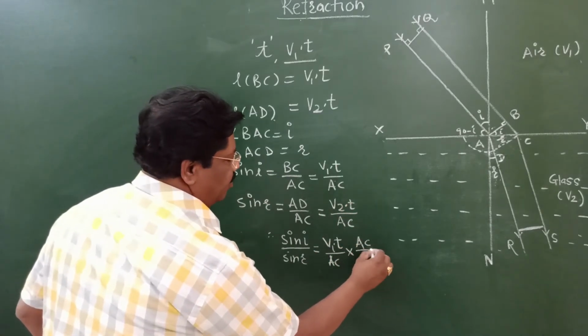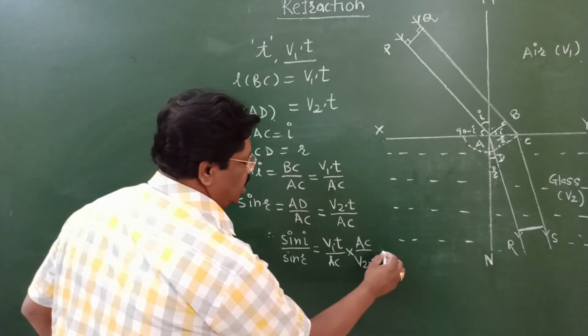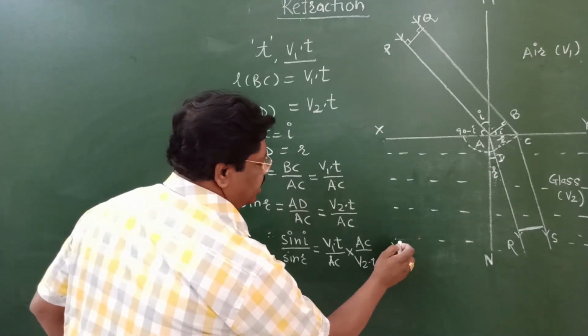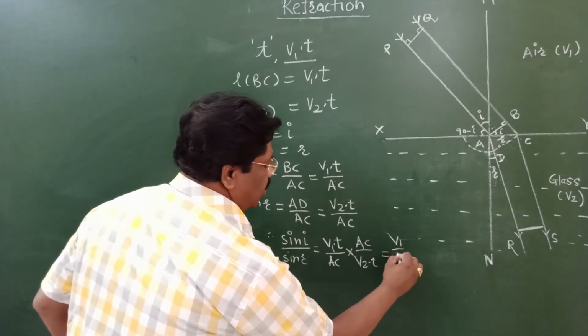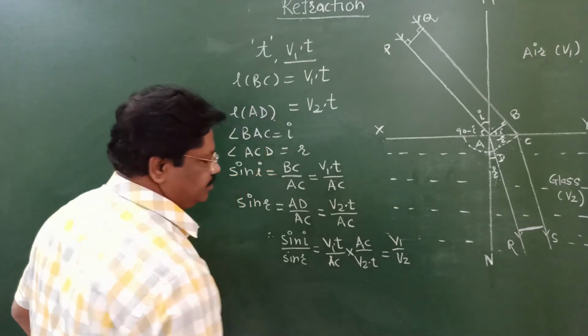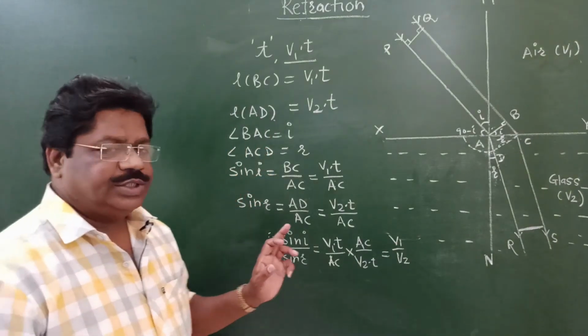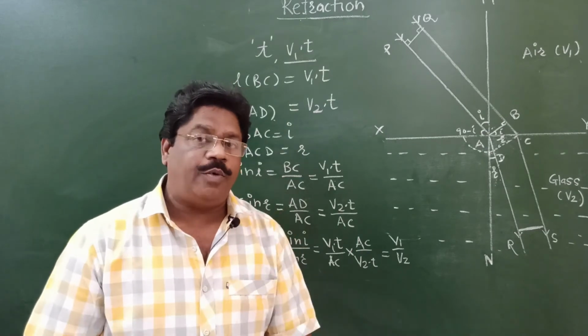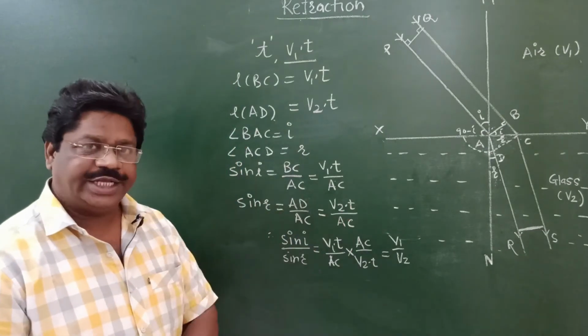Therefore, sine i upon sine r is equal to V1 upon V2, according to the expression.